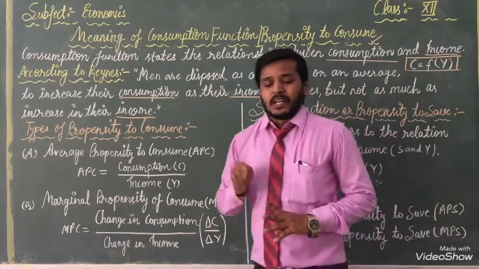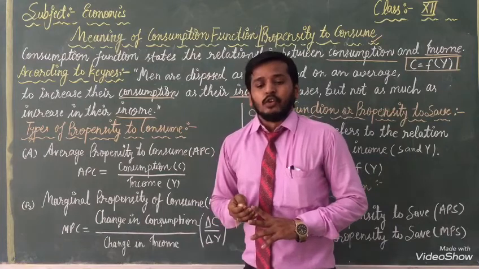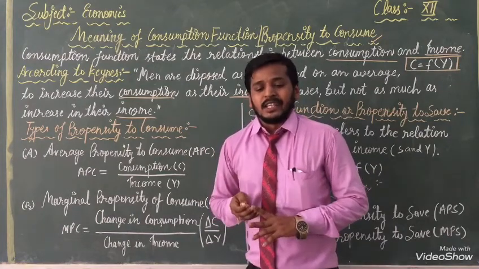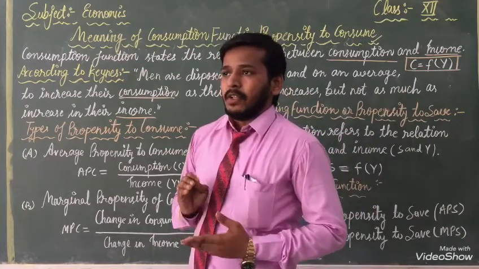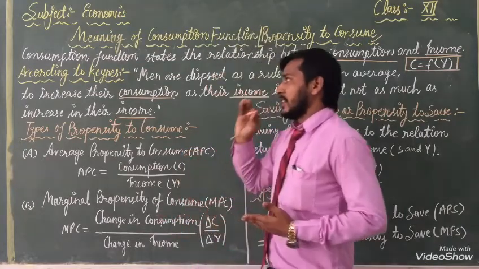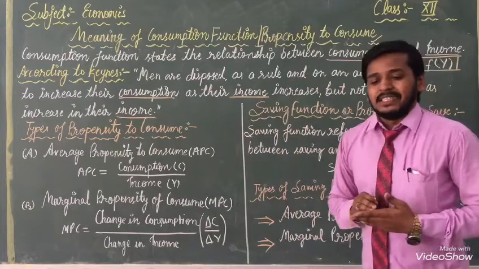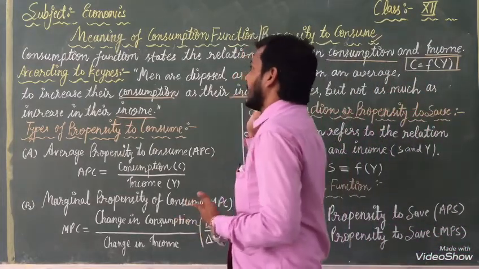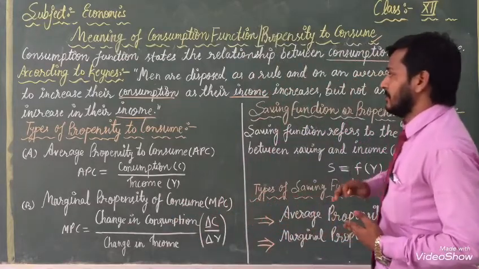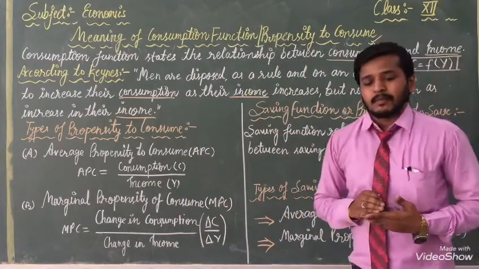Propensity to consume refers to the schedule which shows the level of consumption at different levels of income. With the help of that, Keynes wants to explain these things, and we can know consumption and income.